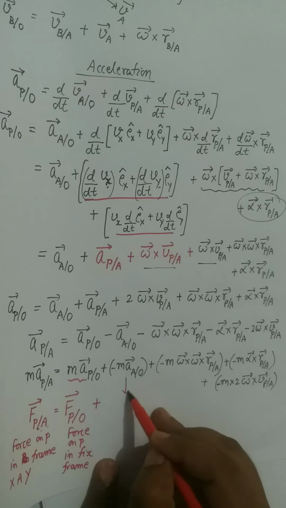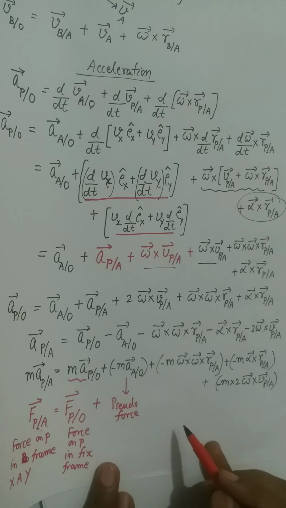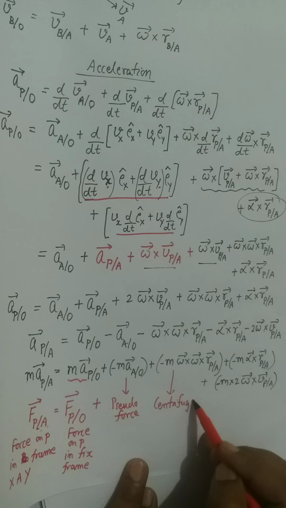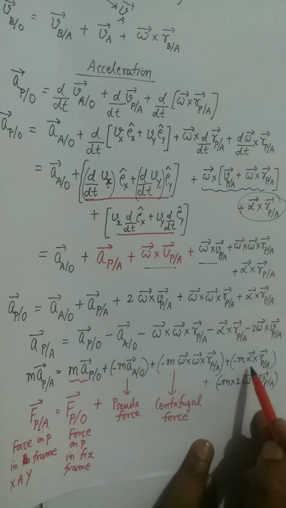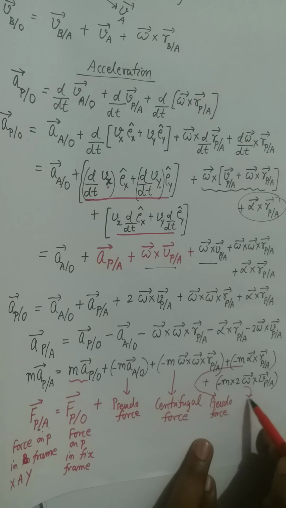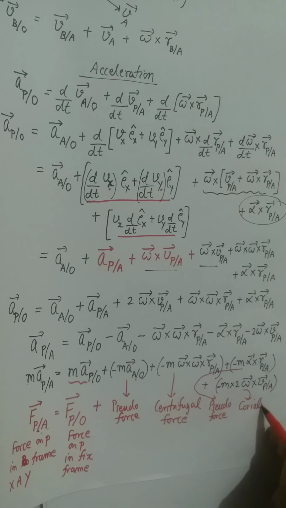The first term is called pseudo force. The second term we define as centrifugal force. The third term, which is this minus m alpha cross r, is also a pseudo force. And this last term is a very important one. JEE Advanced 2016, one question was based on this concept, and this is defined as Coriolis force.